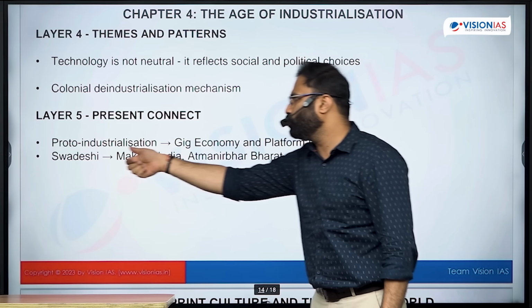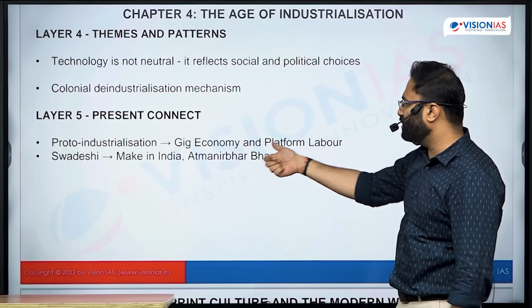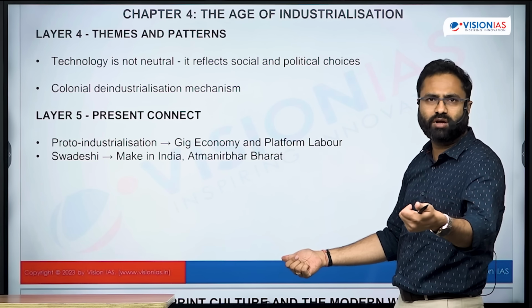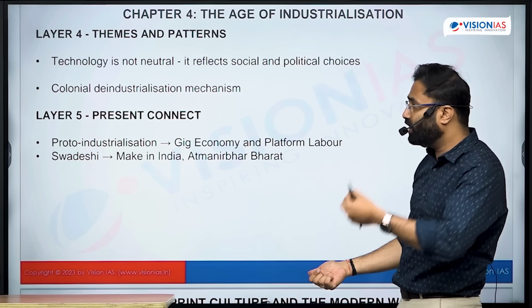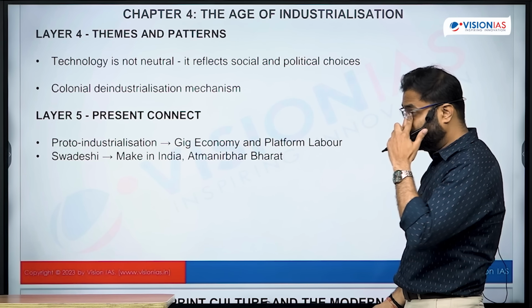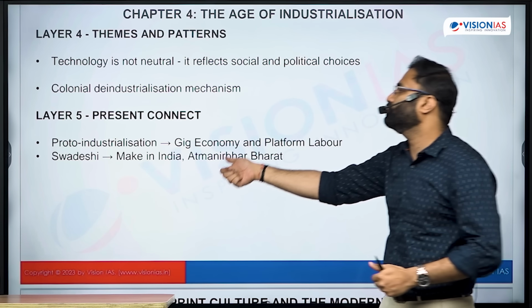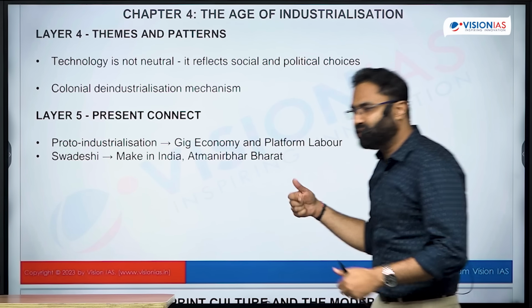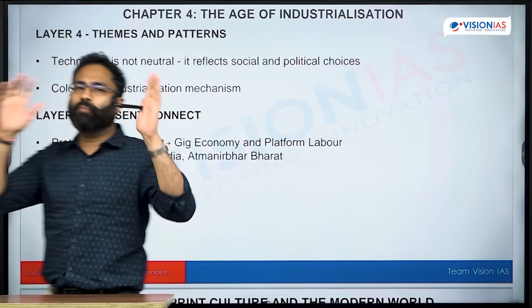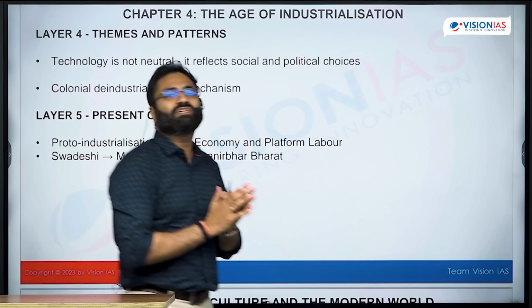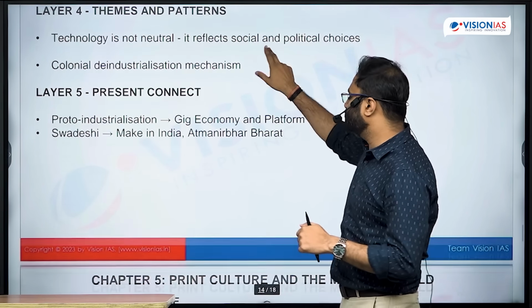Present connect mein proto industrialization like gig economy, platform labor. Right now also we are observing in the case of Rapido, Uber, Ola, Swiggy and other platforms, right? Apart from the Swadeshi, we see Make in India, Atmanirbhar Bharat, and through that we are trying to talk about making India a Viksit Bharat by 2047. So this is the present connect.